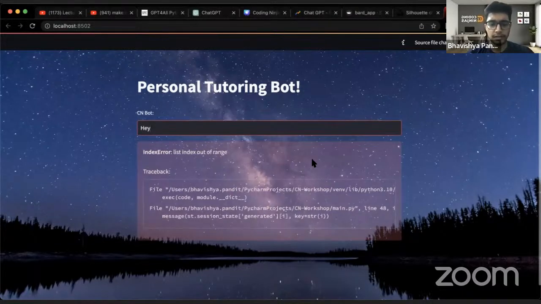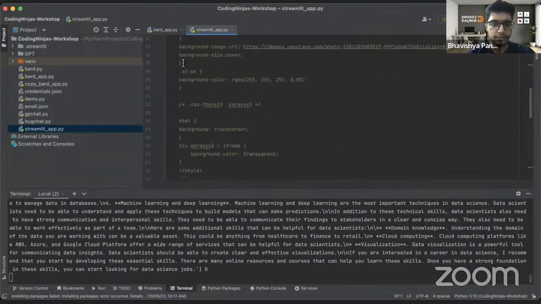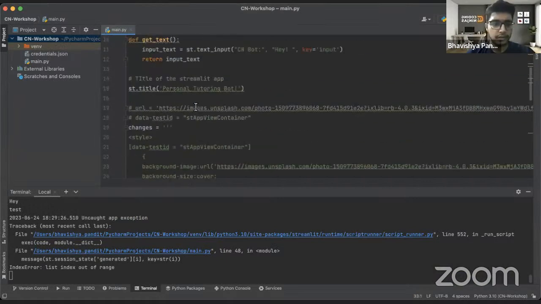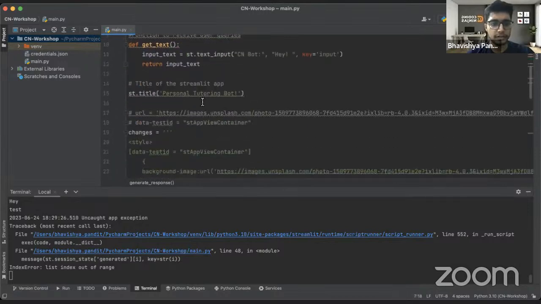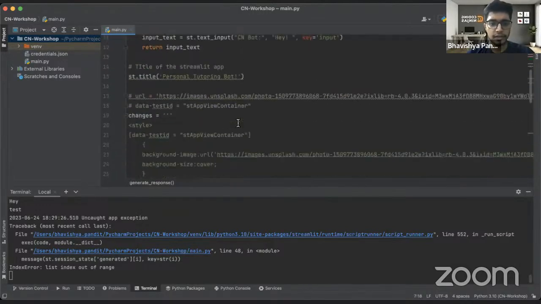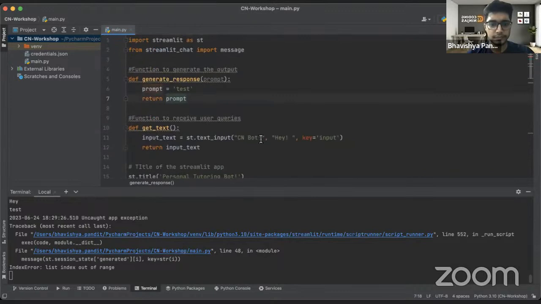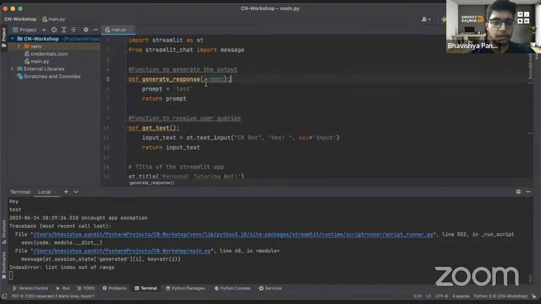So basically, the changes that I had made, it is showing this thing is also there, that thing is also there. And then if I move forward, then it is showing me test. I have changed the test over here. I have changed this thing, that aspect. Where did it go? Let's remove this first. Cool. So this takes the prompt, right? And then the prompt that we are having, it returns the prompt.